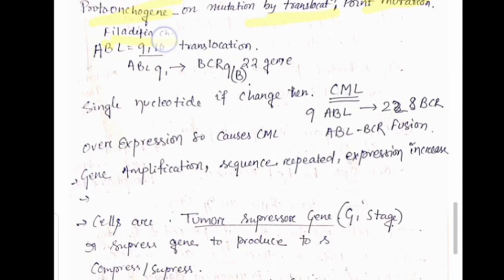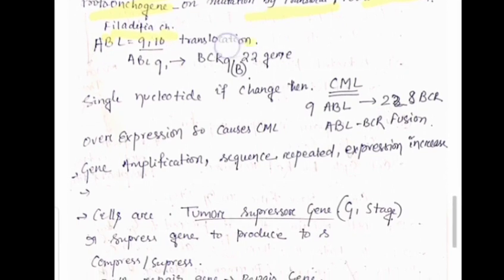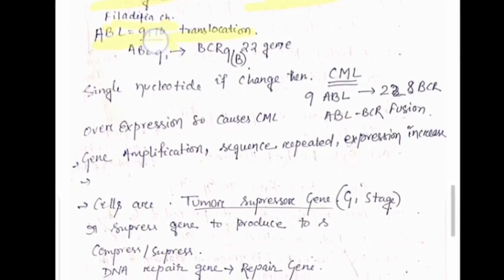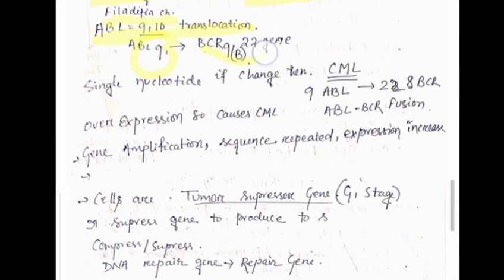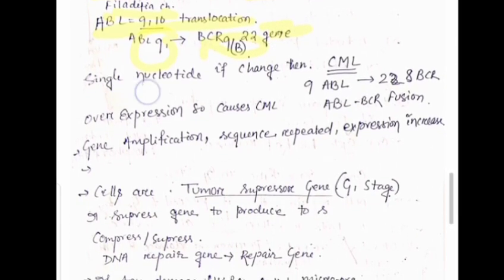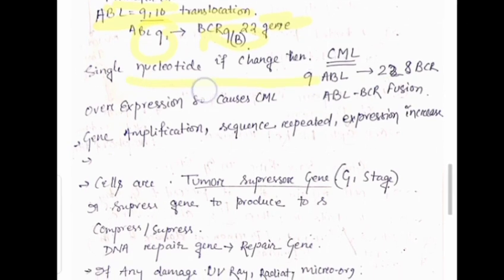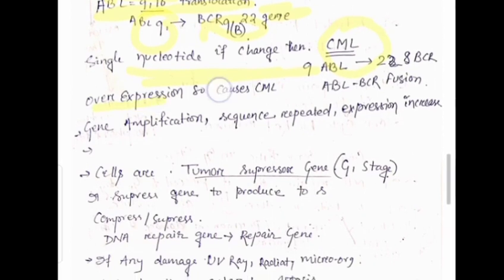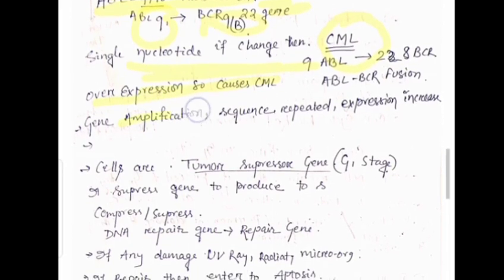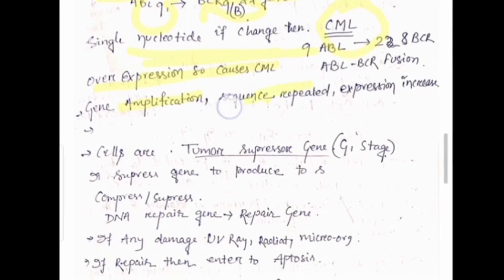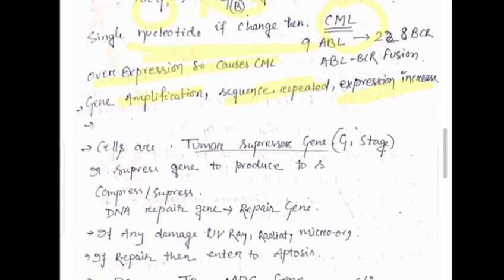Such as in the Philadelphia chromosome, where a 9;22 chromosomal translocation occurs, and the ABL gene on chromosome 9 is fused to the BCR gene on chromosome 22. A single nucleotide change is known as a point mutation, which appears in chronic myeloid leukemia, where overexpression of this gene occurs. Gene amplification also leads to mutation, changing the proto-oncogene product to an oncoprotein. Increased sequence repetition expression also leads to this.